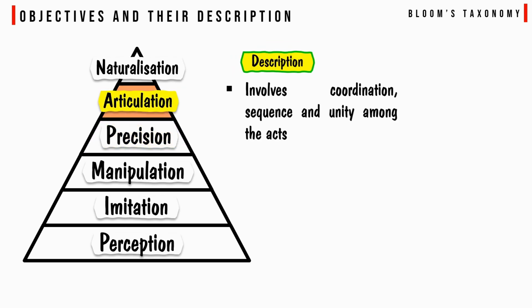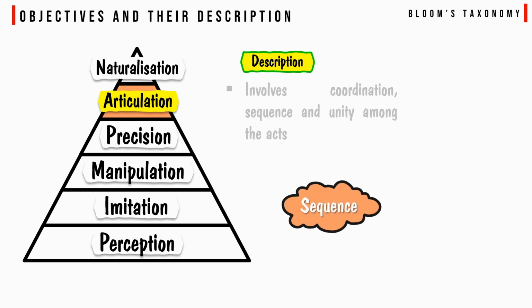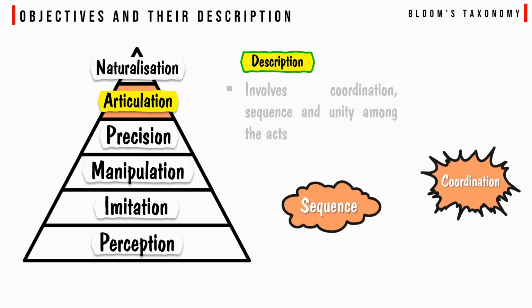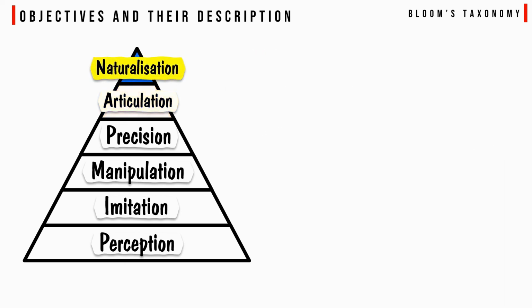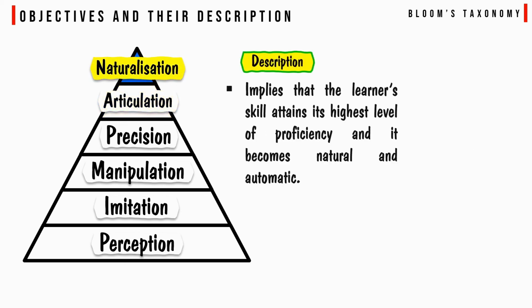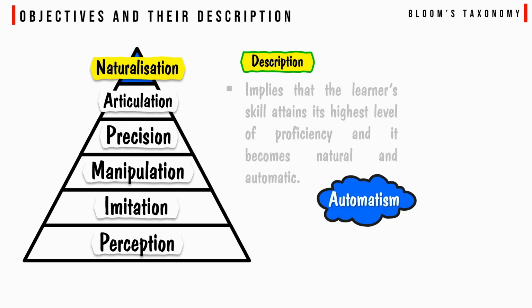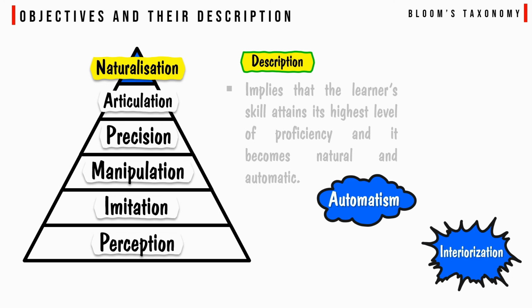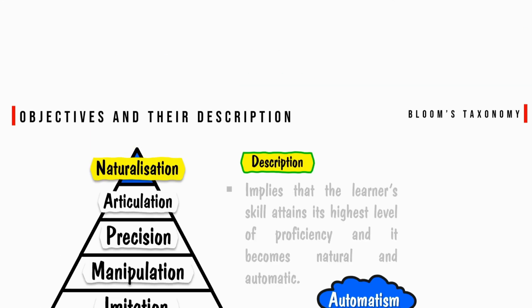Articulation involves coordination, sequence, and unity among the acts, and it can be done through sequence, coordination, harmony, etc. And finally, naturalization. It implies that the learner's skill attains its highest level of proficiency and it becomes natural and automatic, and it can be done through automatism, interiorization, etc.